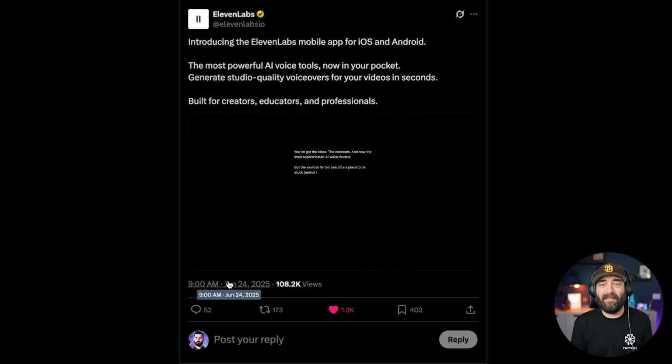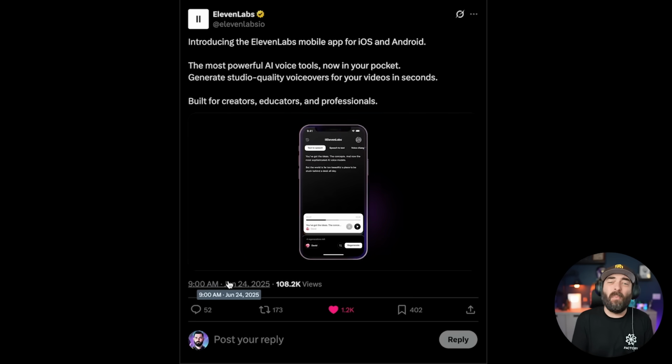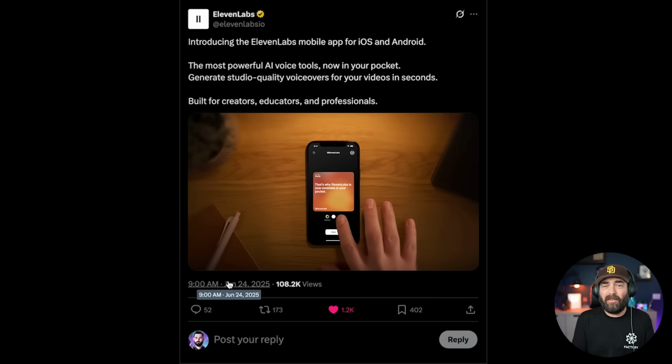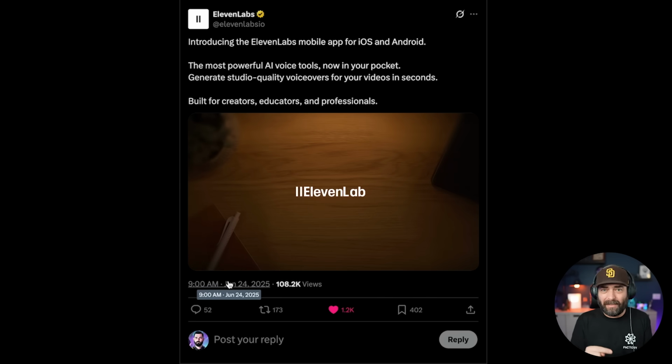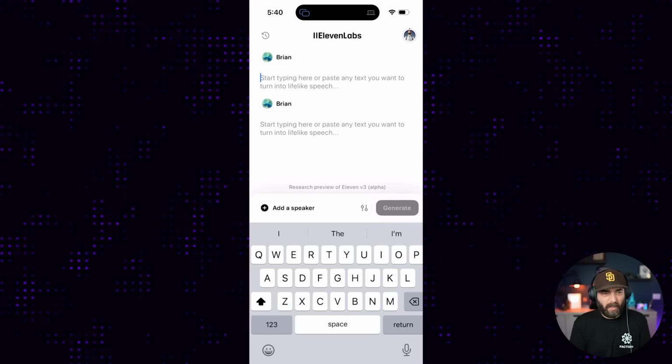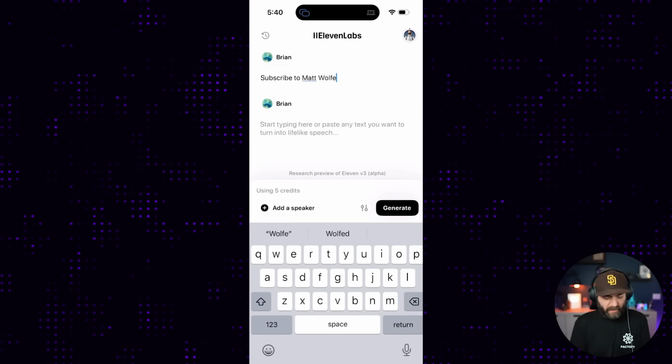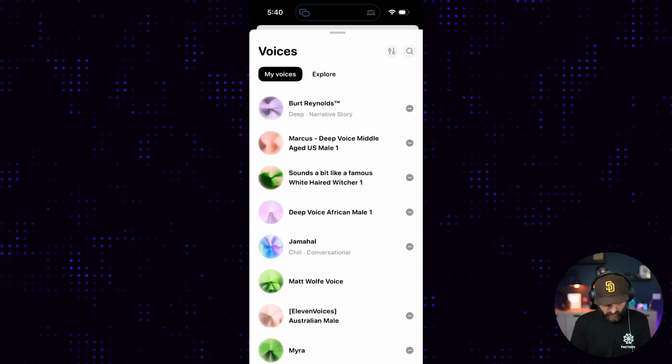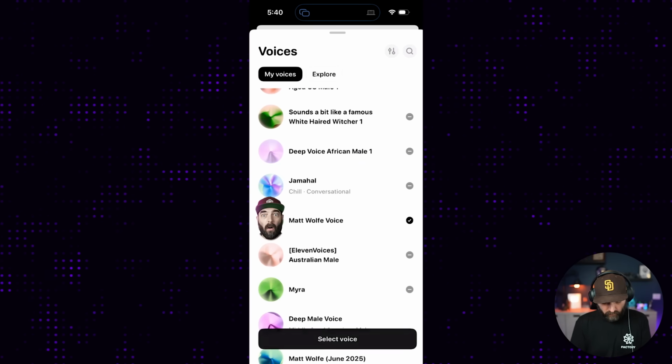And since we're talking about ElevenLabs, I should mention real quick that ElevenLabs just rolled out a new mobile app as well that lets you do text-to-speech directly from your phone. Now, at the moment, the app seems pretty bare bones. I can add some text. I can change the voices here. Let's go ahead and use the Matt Wolfe voice that I trained.